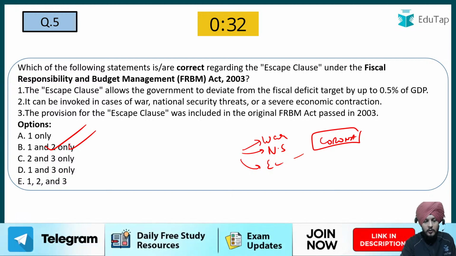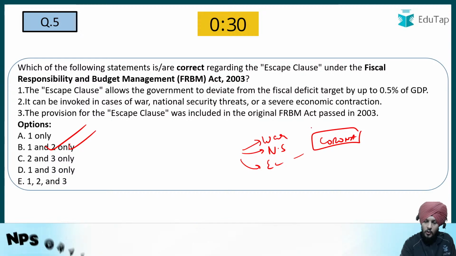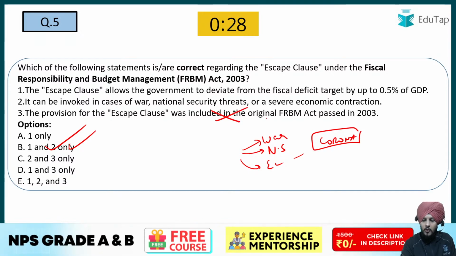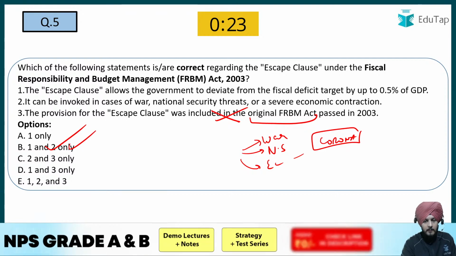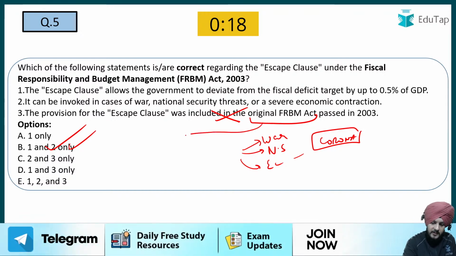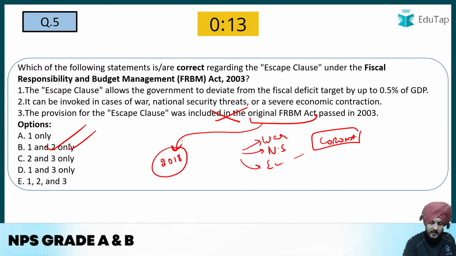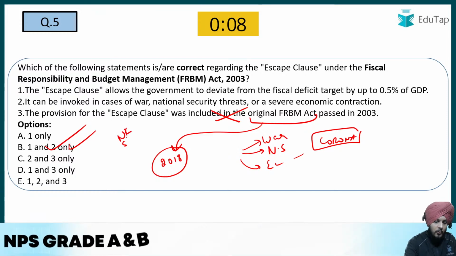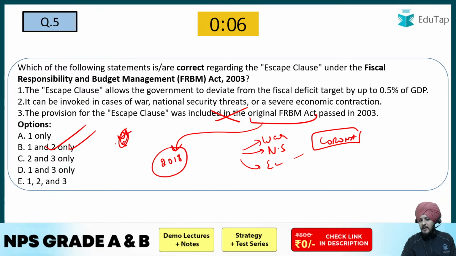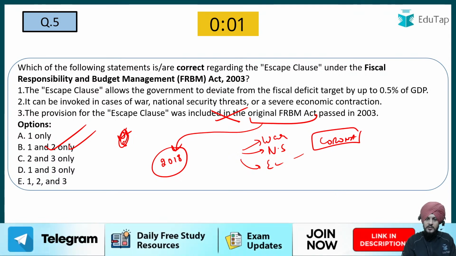Fine. The escape clause was not included in the original FRBM Act, though it is a part of the present FRBM Act. Why is it so? Because it was entered in the FRBM Act with the help of an amendment in the year 2018, on the recommendation of which committee? Okay, I'm going to ask you this question. Tell me, with the recommendation of which committee was the escape clause introduced into the FRBM Act?